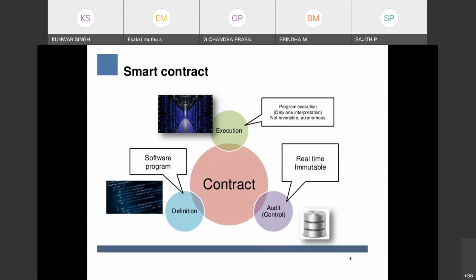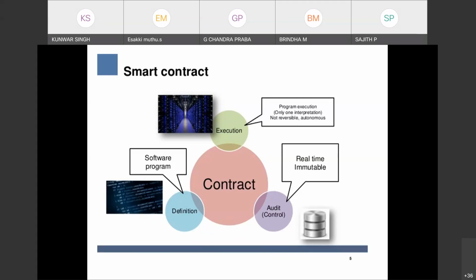Every month the car owner has to pay the EMI to the bank. So this smart contract is between the bank and the car owner. The car owner has taken a loan from the bank, and he has to pay the EMI.